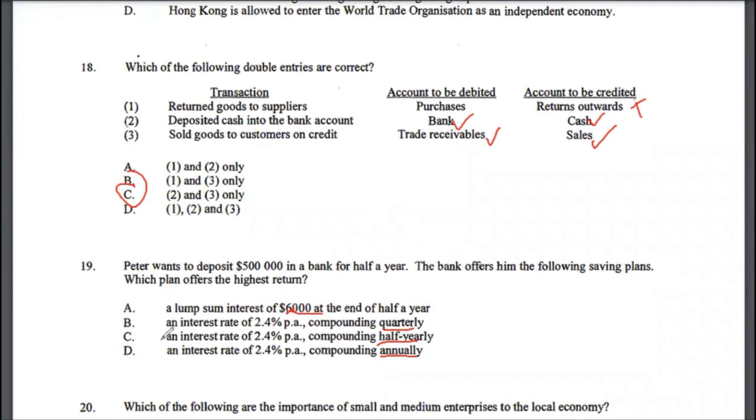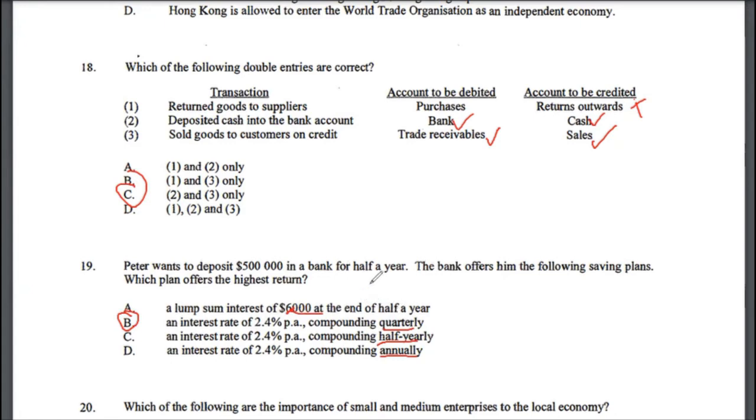So the correct answer to multiple choice 19 would be option B. But in your exam, you should run the calculation. But 2.4% per annum compounding quarterly is going to give you a higher return than $6,000 at the end of half year, because it's defined at the end of half year.